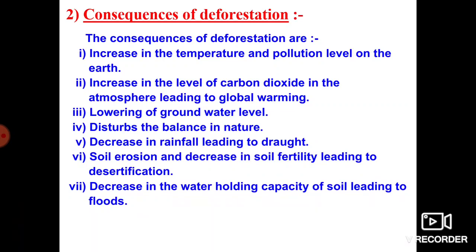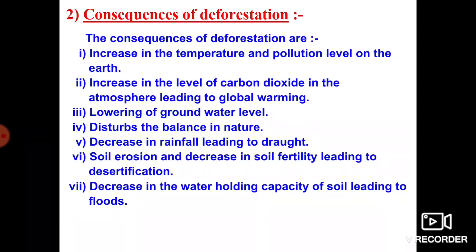Why? Because the rate of deforestation is higher here. This fails to bring sufficient rainfall to areas where the forest concentration is very low. Where the concentration of forest is very low, the rainfall also becomes very low. Why?